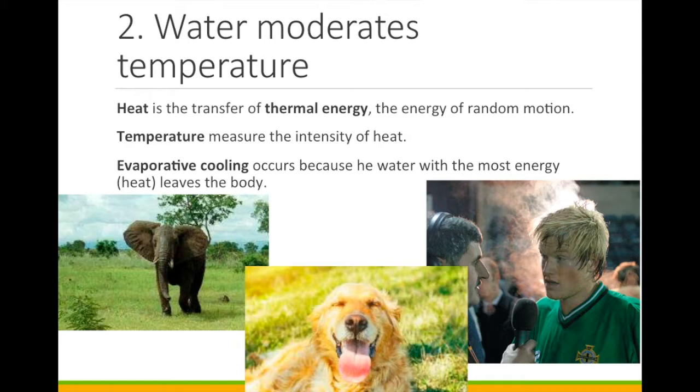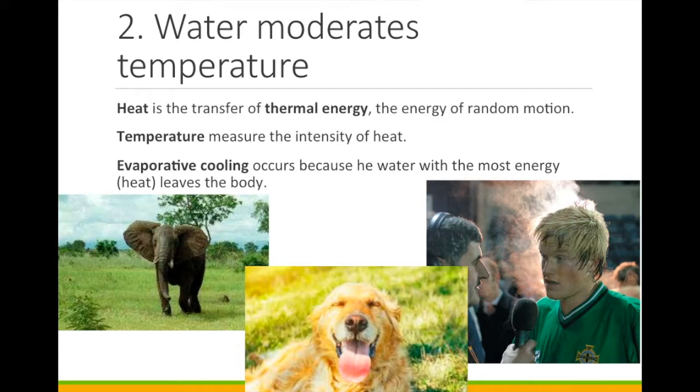Heat is the transfer of energy between molecules. When heat is high, the molecules are moving faster, and when it is low, the molecules are moving slower. All molecules move randomly all of the time. The temperature is a measure of this heat. The reason water changes temperature slowly is because hydrogen bonds restrict the movement of the molecules. They make it harder to heat and cool water.